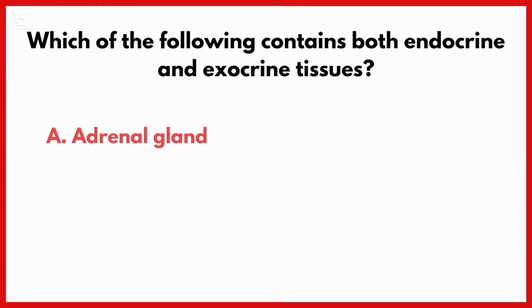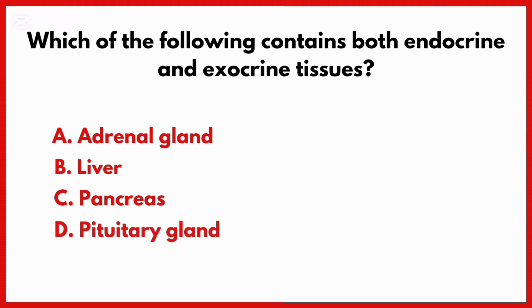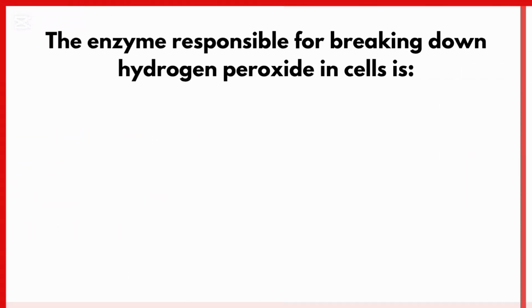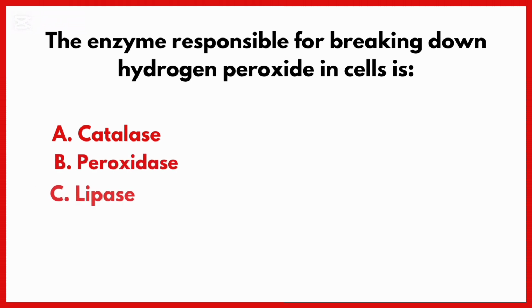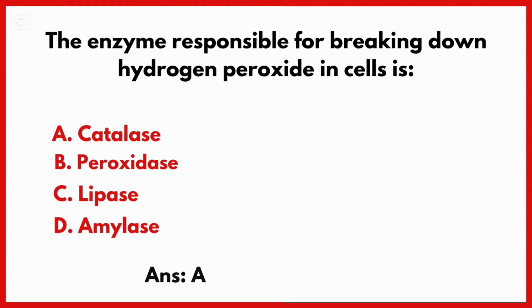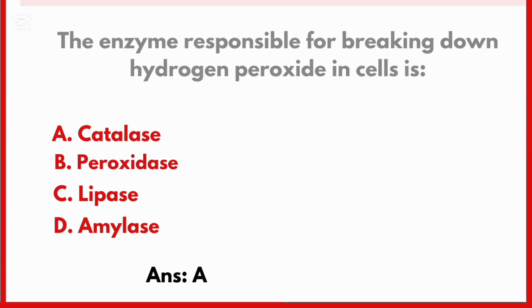Which of the following contains both endocrine and exocrine tissues? Correct answer is option C, pancreas. The enzyme responsible for breaking down hydrogen peroxide in cells is. Correct answer is option A, catalase.